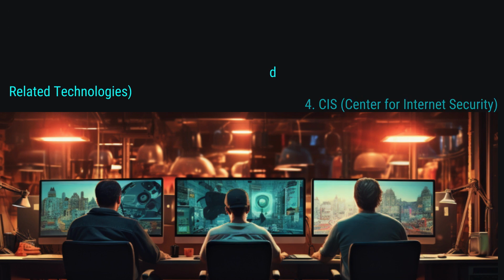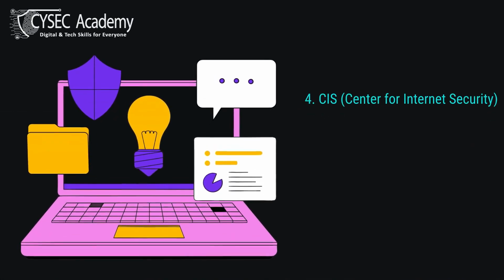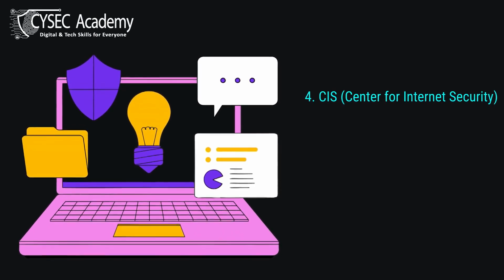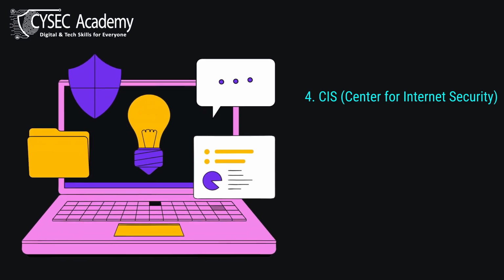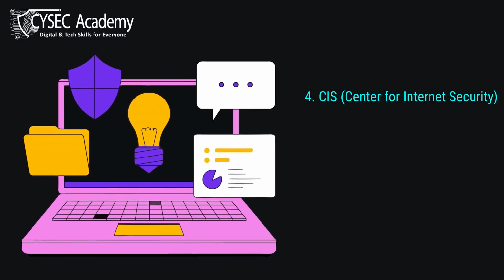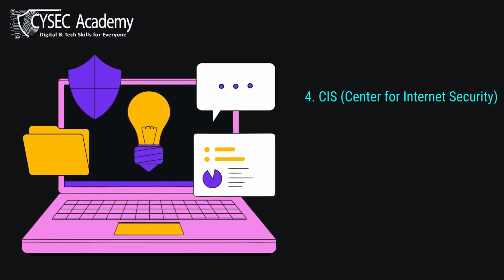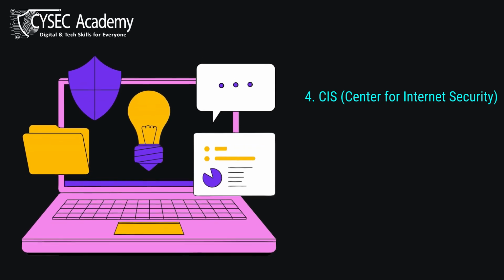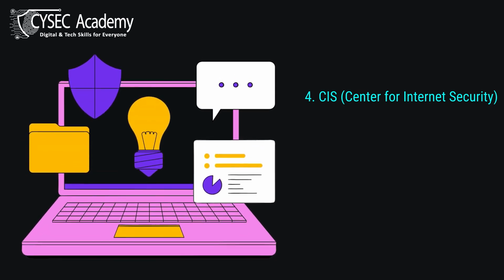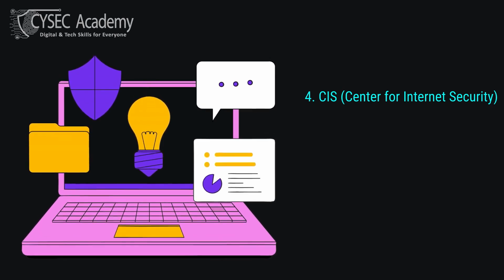4. Center for Internet Security Controls. These controls are a set of best practices for securing IT systems and data against cyber threats. They are prioritized and actionable recommendations that organizations can implement to improve their cybersecurity defenses. Each of these frameworks offers a structured approach to managing and improving information security, and the choice of framework often depends on the organization's specific needs and regulatory requirements.